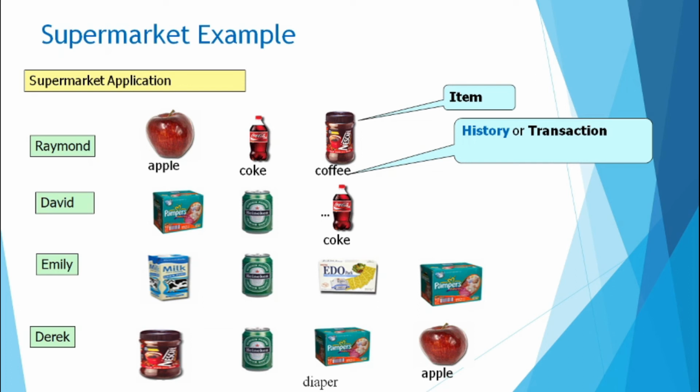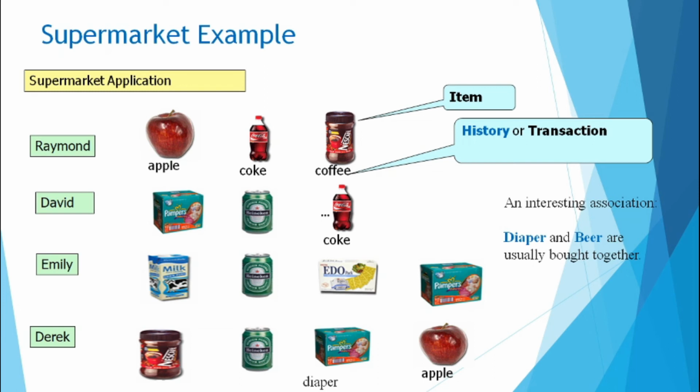Now, have you seen any interesting association here? Association means relationship between the items. Is there any interesting relationship? You watch. Okay, I will let you know. The interesting association is that diaper and beer are usually bought together.